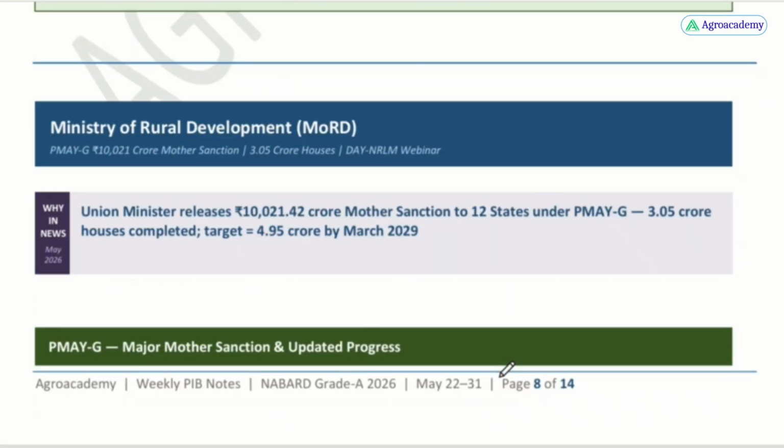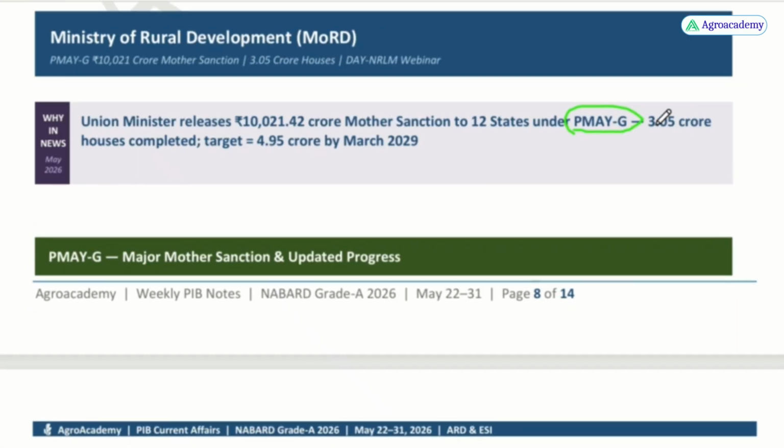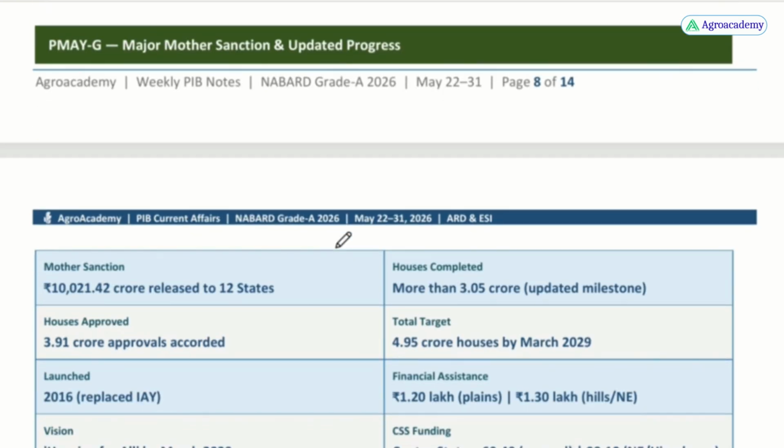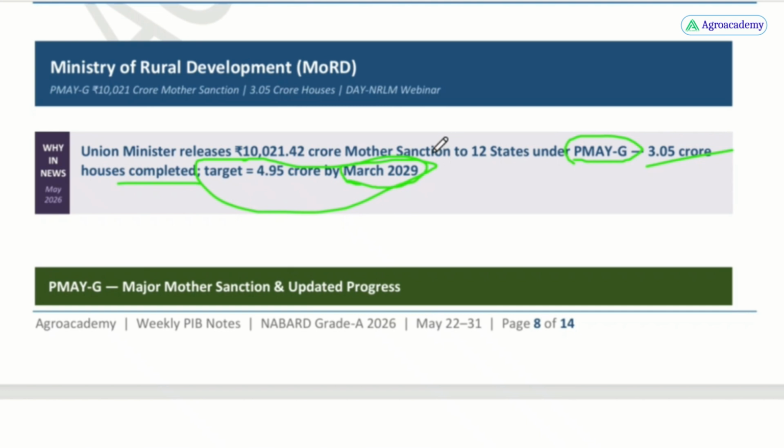Next is the Ministry of Rural Development. The Union Minister has released almost 10,000 crore sanction to 12 states under the PMAY-G scheme, Pradhan Mantri Awas Yojana Gramin. 3.05 crore houses have been completed, and the target and the year are very important. The target is 4.95 crore by March 2029. This is very, very important for the NABARD exam point of view.